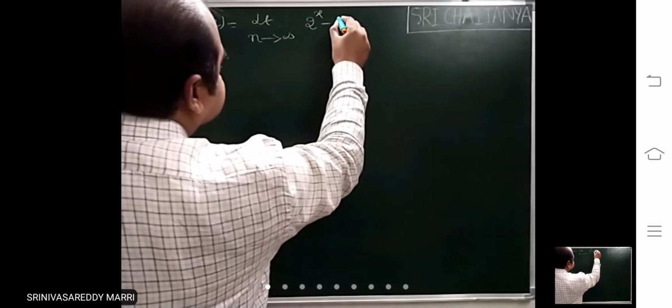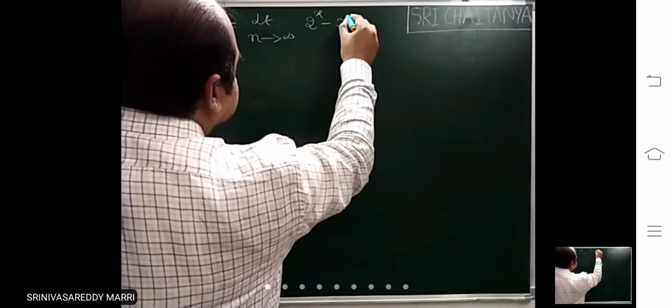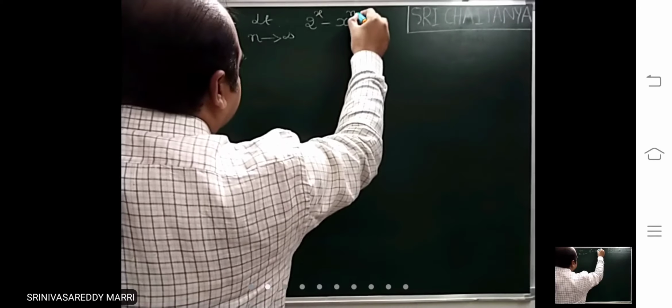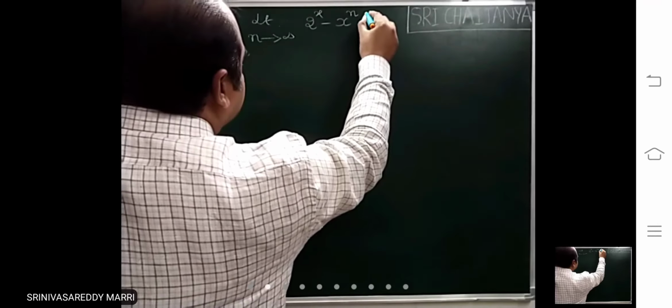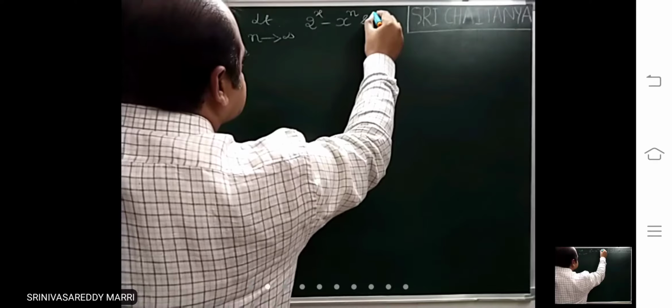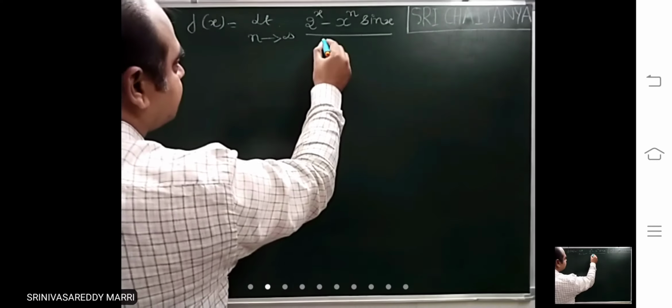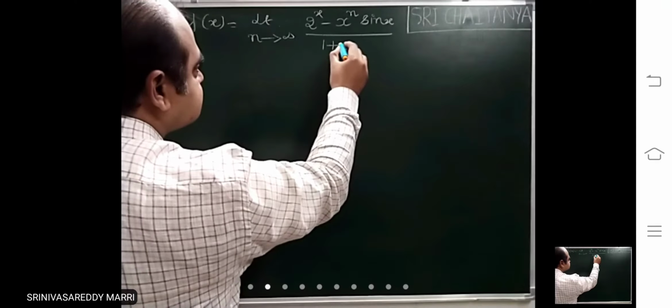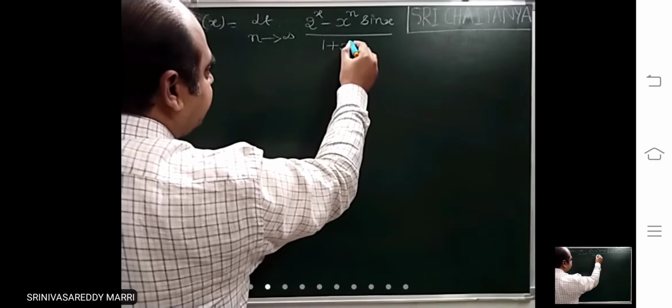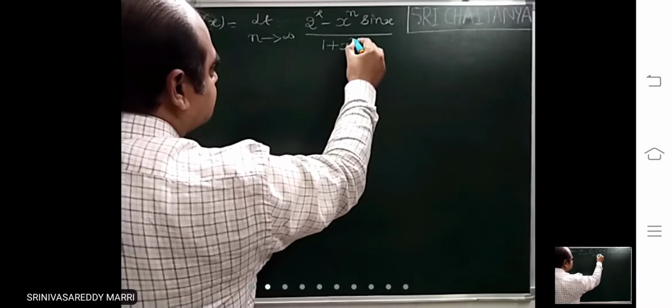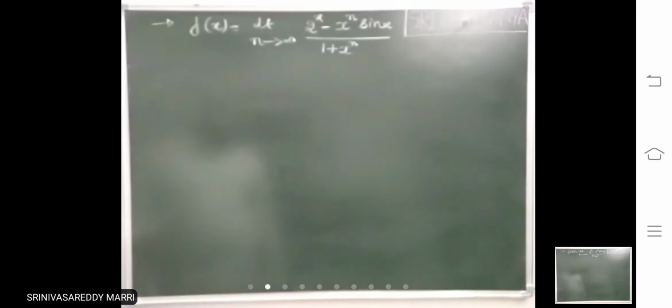Two power x minus x power n into sin x, divided by 1 plus x power n. Suppose a function is defined like this.